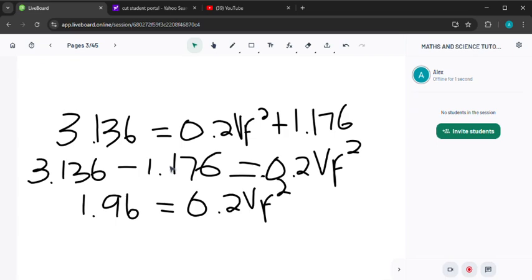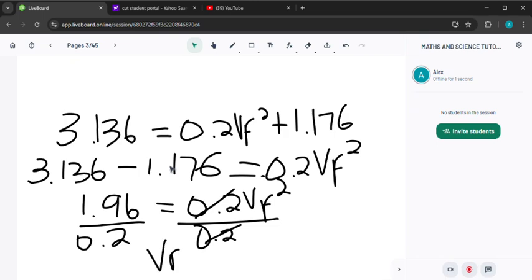Therefore we can just divide by 0,2 on both sides, and this cancels this, then our vf squared is equal to 1,96 divided by 0,2, which is 9,8. Therefore you want to be left with vf instead of vf squared.